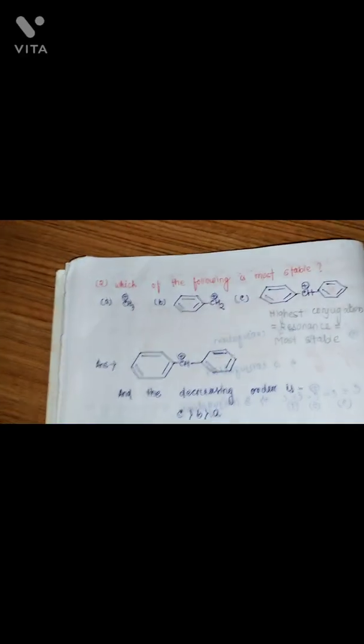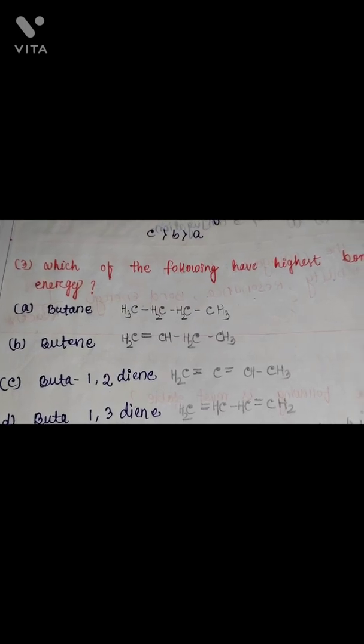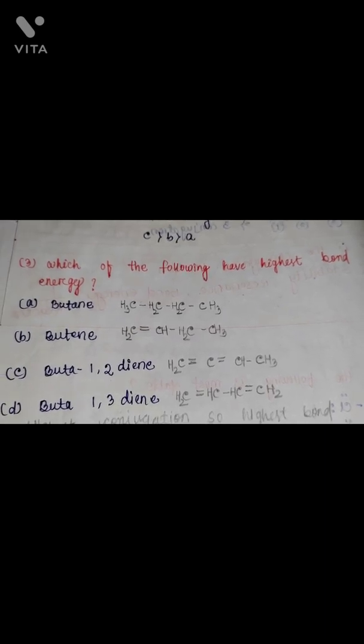Here is a question for you. You have to comment it in the comment section. Which of the following has the highest bond energy? Butane, butene, buta-1,2-diene, buta-1,3-diene.